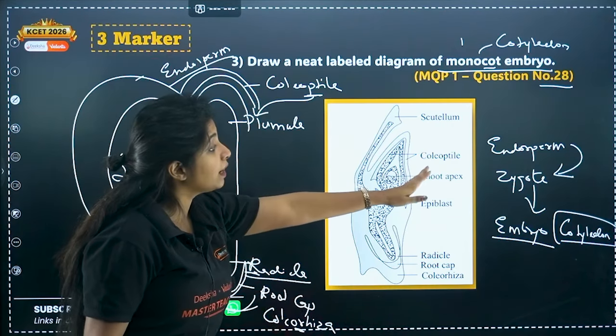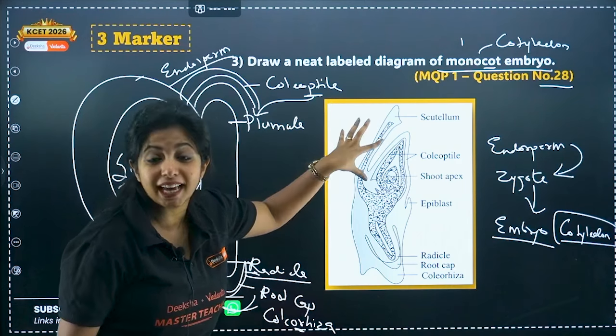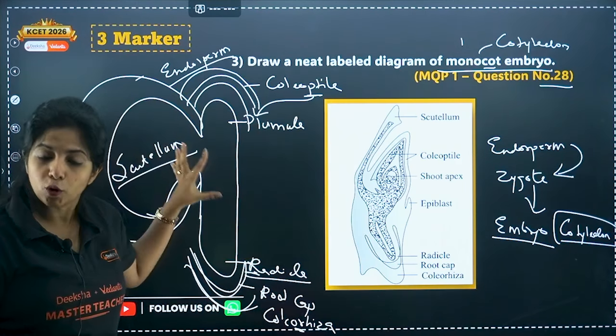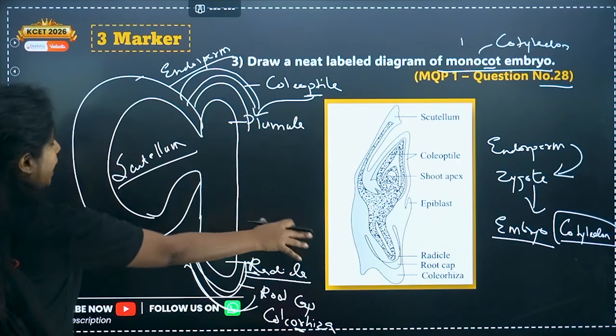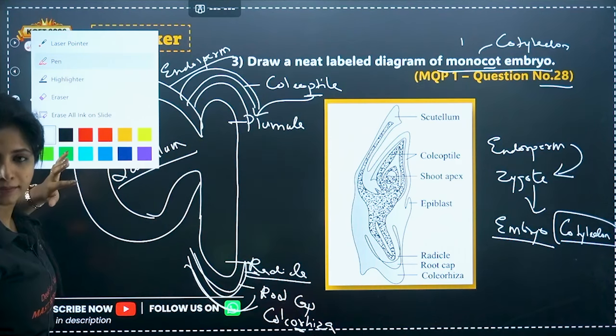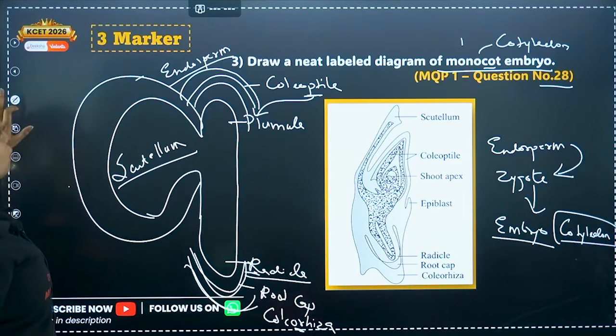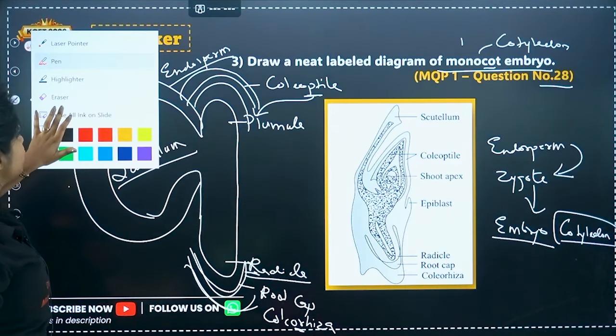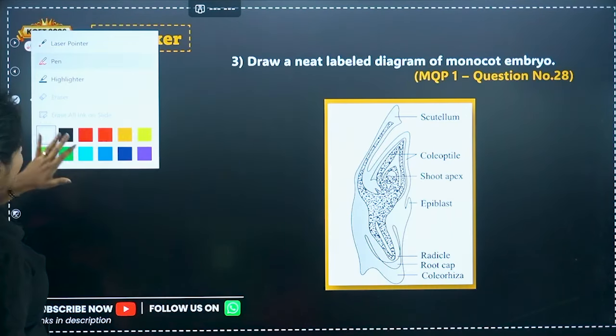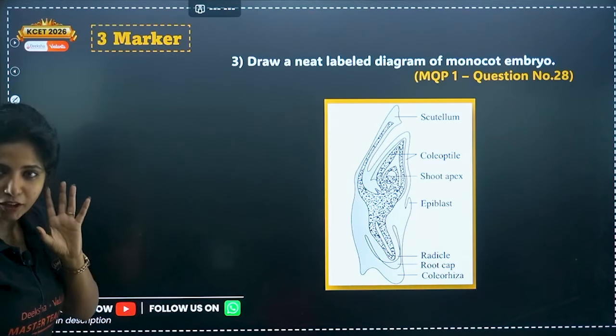Now ma'am, how do we end up in this particular diagram? Because this is a diagram given in an NCERT. So I hope this is clear. If this is clear, I can help you in making that diagram as well. Okay, so just have a look at it. If at all you want to take a screenshot, you can. Well, you will be getting the PDF as well. You just have to join our WhatsApp channel. Okay, now I'll tell you how you can draw this.